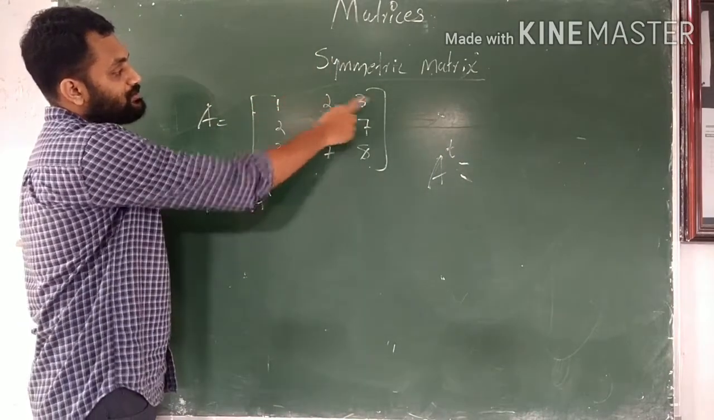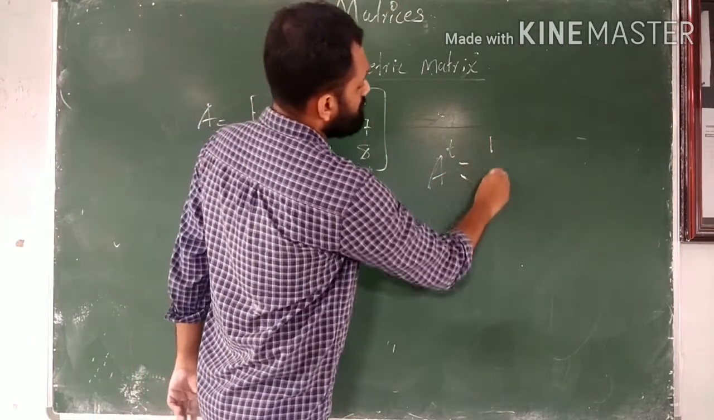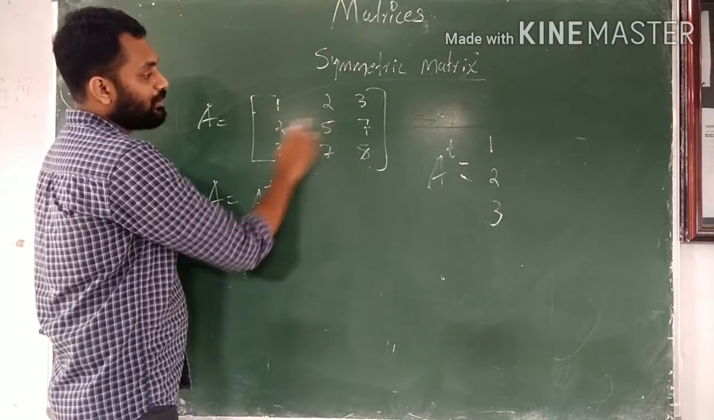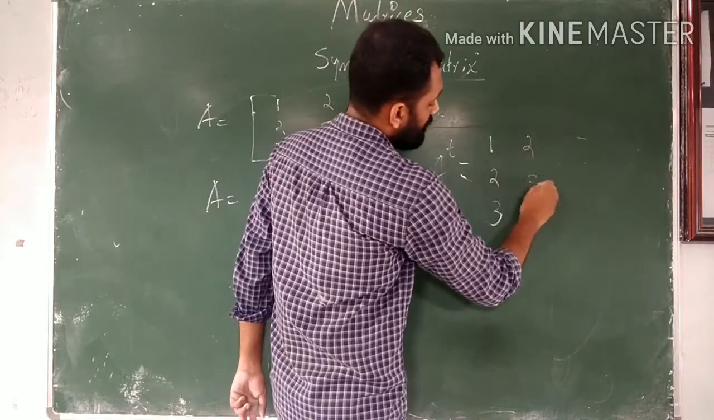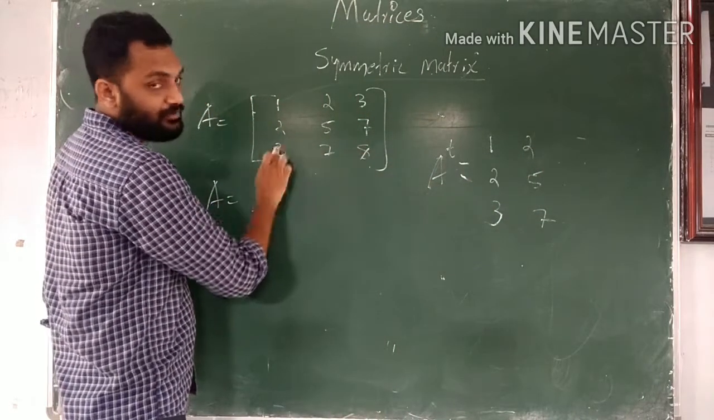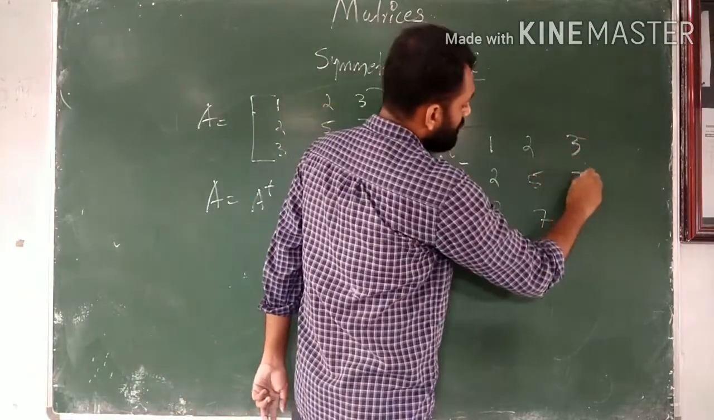The row 1, 2, 3 will become the column 1, 2, 3. Then 2, 5, 7 will become the second column 2, 5, 7. The row 3, 7, 8 will become the third column 3, 7, 8.